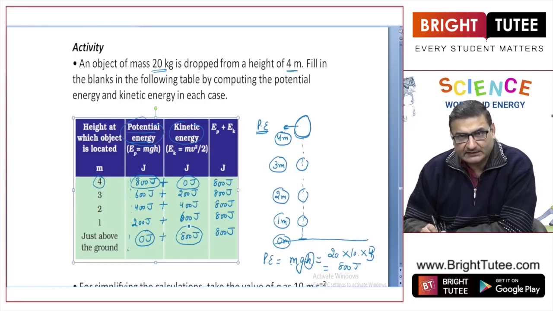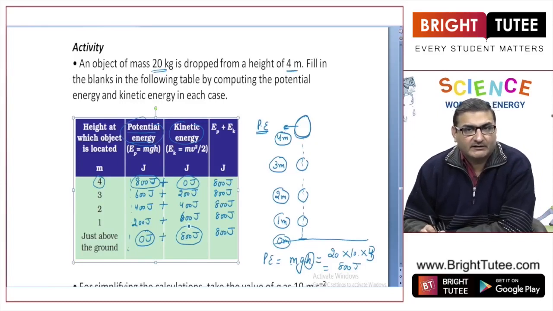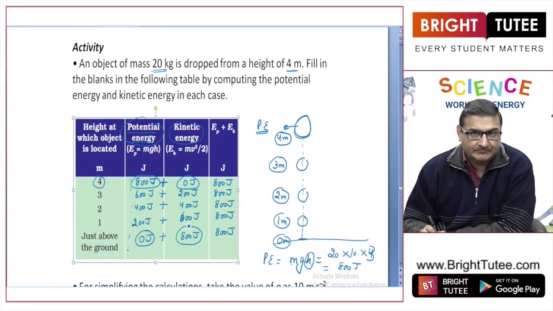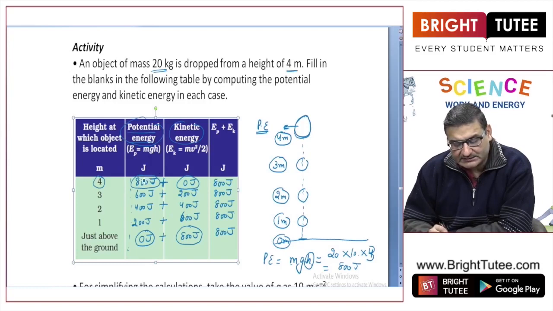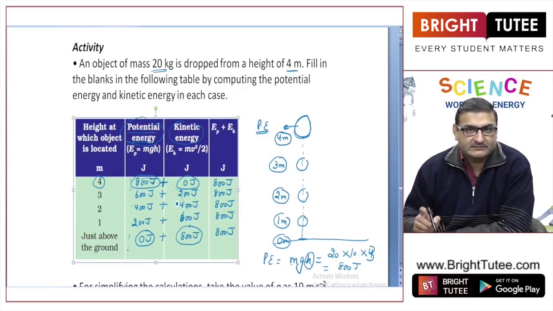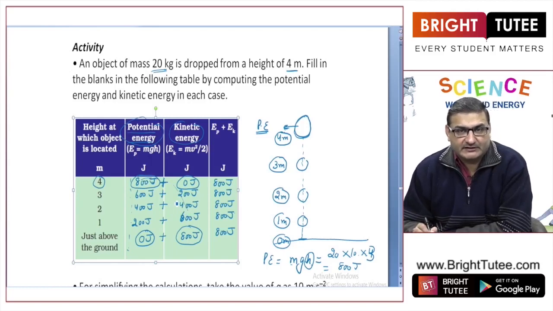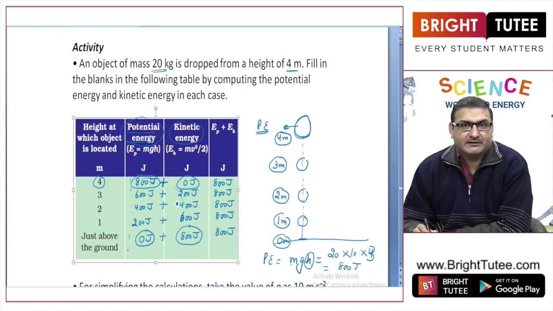So this activity shows the interconversion of one form of energy into another, that in this case the potential energy is getting converted into kinetic energy. This is the first point of the law of conservation of energy, that energy can be converted from one form into another form.